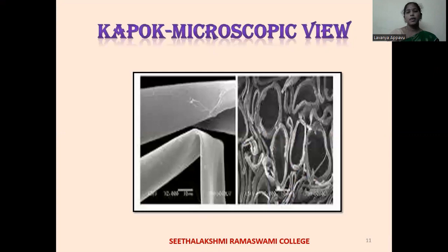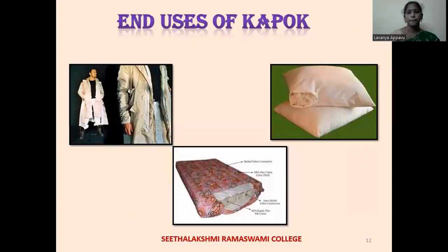The microscopic view of kapok. It has a thin cell wall covered with a thick layer of wax. By microscopic observation, kapok fibers are transparent with characteristic air bubbles present in the lumen. The cross section of the fiber is oval to round in shape.